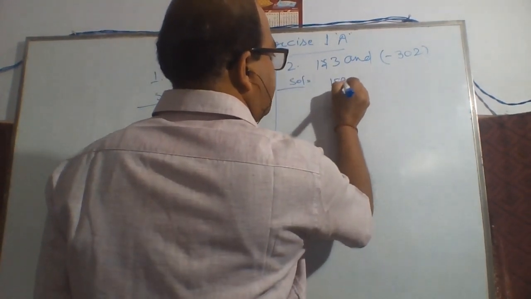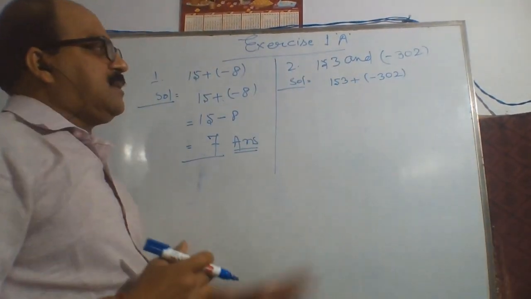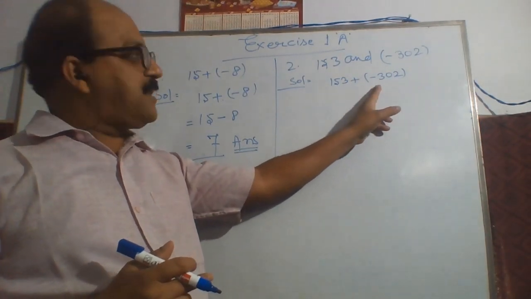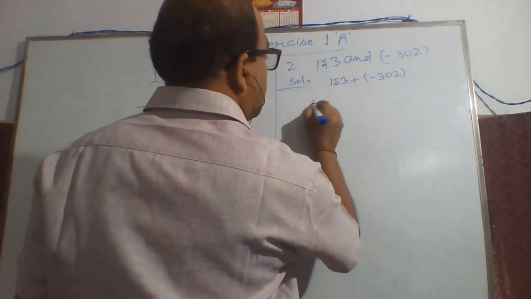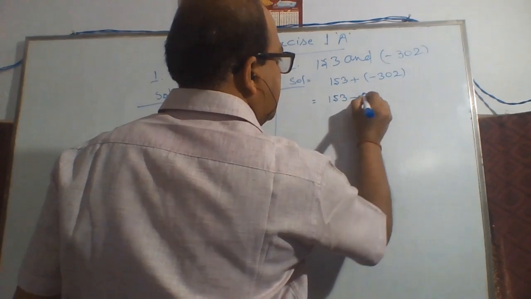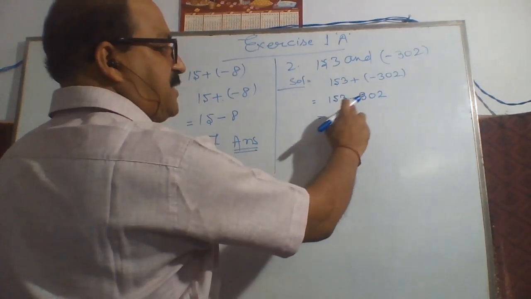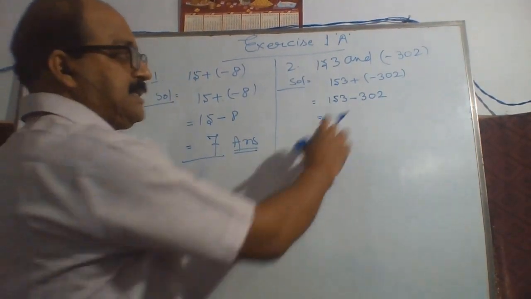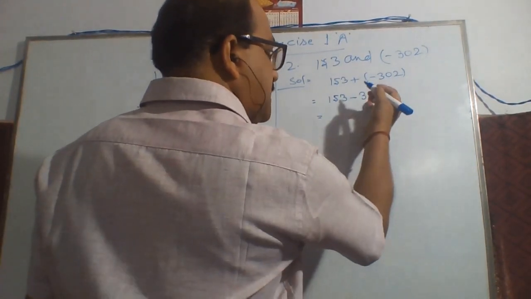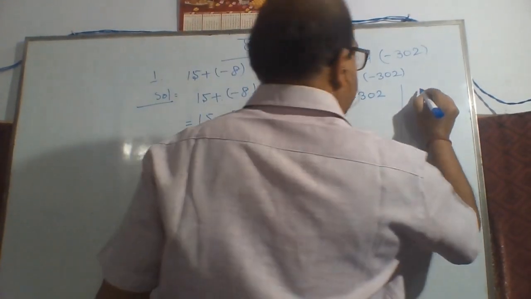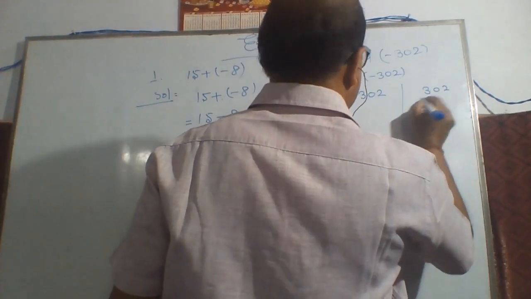153 plus minus 302. The two signs never come together, so brackets are necessary for separation. If you forget it, your answer will be wrong. So 153 plus minus 302. Here you have to subtract. Which one is greater? 302 is greater, so the minus sign will be put in front, and 302 minus 153.